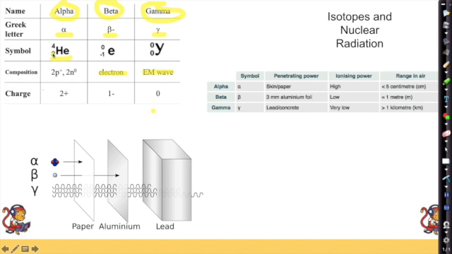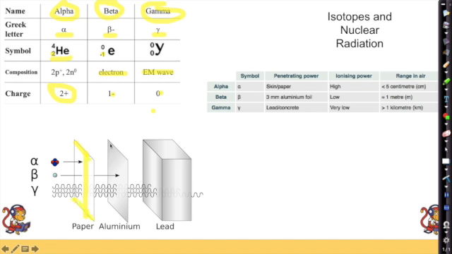This has got 2 protons in the middle, no electrons, so it's got a +2 charge. Our electron has a -1 charge, and our gamma radiation, because it's not a particle, doesn't have a charge. Now each one of these is stopped by a different material. So alpha radiation, being the heaviest and the slowest travelling, is stopped by a thin piece of paper.